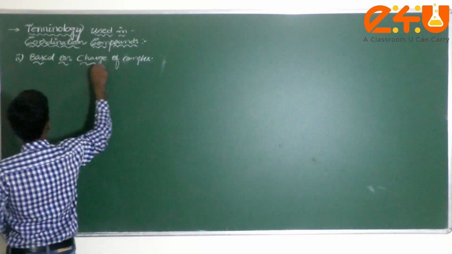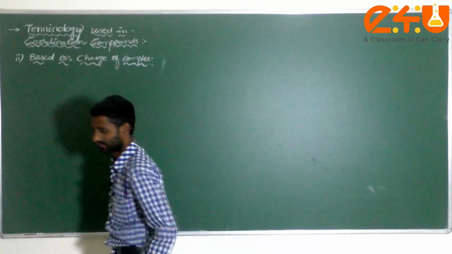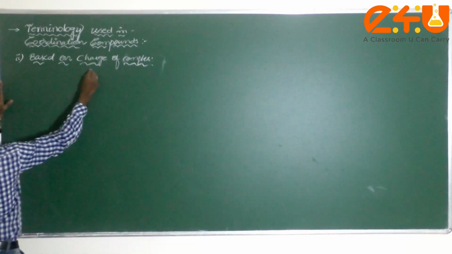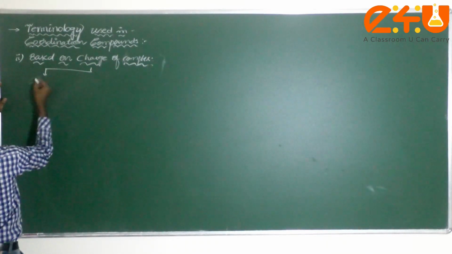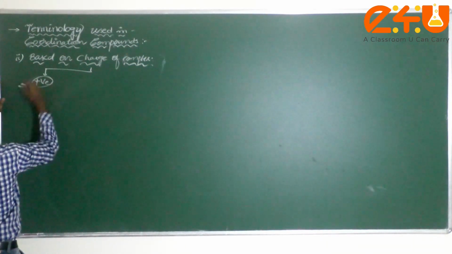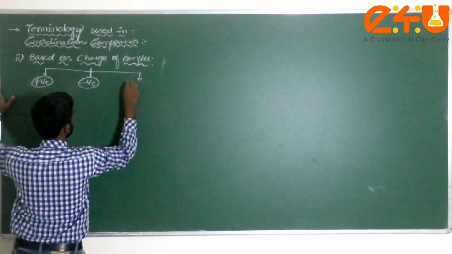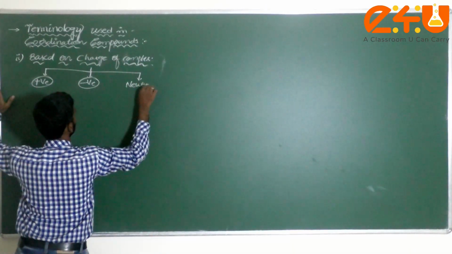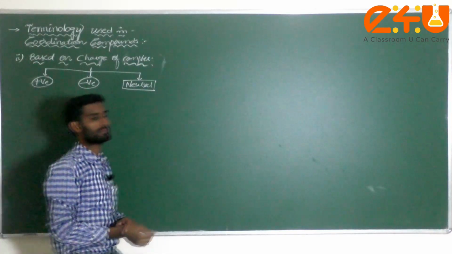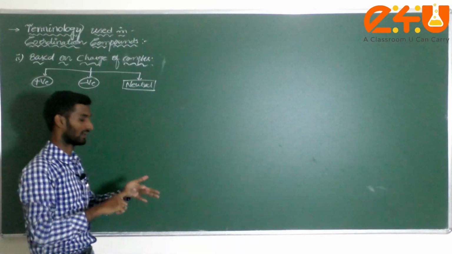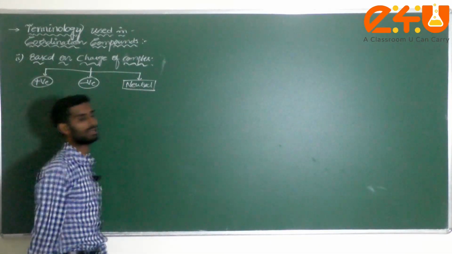Two different ones we discussed; the second one is based on charge of the complex. Generally we have three types, dear student: positive charged complex, negative charged complex, and next one, neutral. Very important, dear student, don't get confused here. Many things we have to discuss, because we have to know how to calculate oxidation number, how to write IUPAC nomenclature, everything.